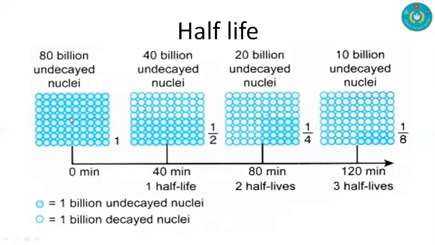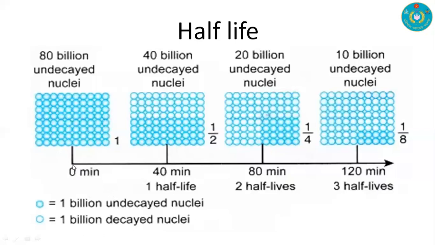Here all of them are undecayed, and here half of them are undecayed and half of them are decayed. After that, in the last position, one-eighth remain intact and undecayed, while the rest have decayed with respect to the initial condition.